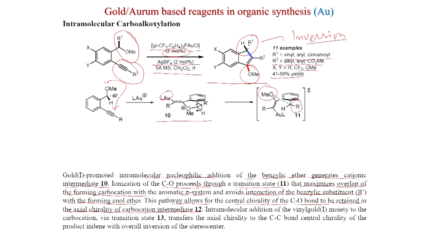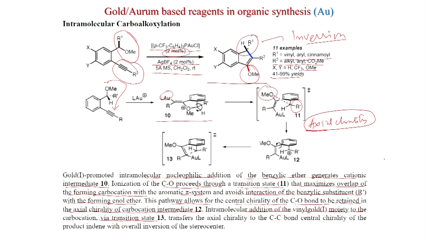So, here this axial chirality will stay in this carbocation, because it can stay in a particular orientation. So, this is the carbocation and this is 13. Intramolecular addition of the vinyl gold moiety to the carbocation via transition state 13 transfers the axial chirality to the C-C bond's center chirality of the product indene, with overall inversion of the center.